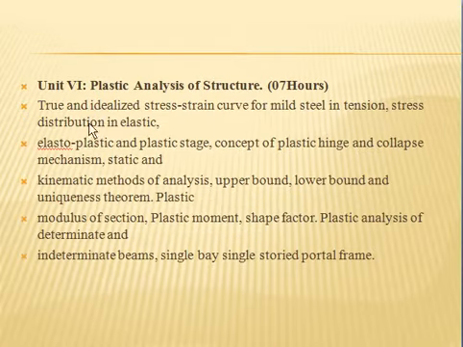Next is the unit number 6, plastic analysis of structures. In this structure, first we go to the true and the idealized stress strain curves for mild steel in tension, stress distribution in elastic, elastoplastic, plastic stage, concepts of plastic hinge and collapse mechanism. Okay, all these parts you might have studied in the mechanics of structure also, that is concepts of stress strain diagram for mild steel, then stress distribution.